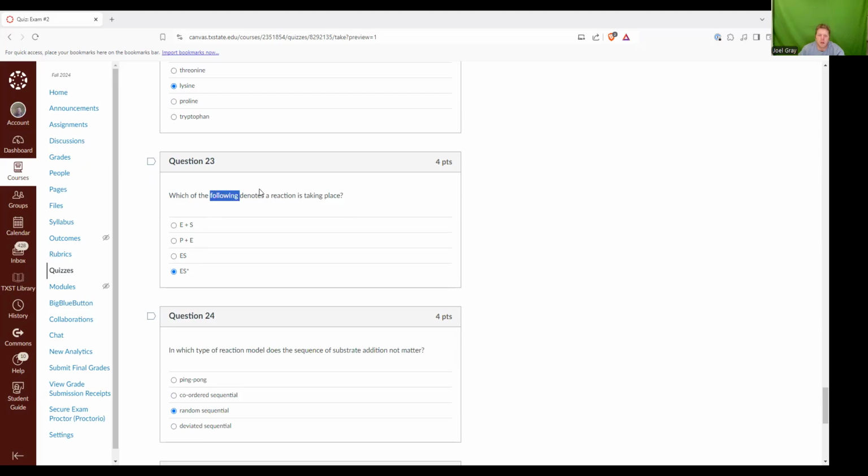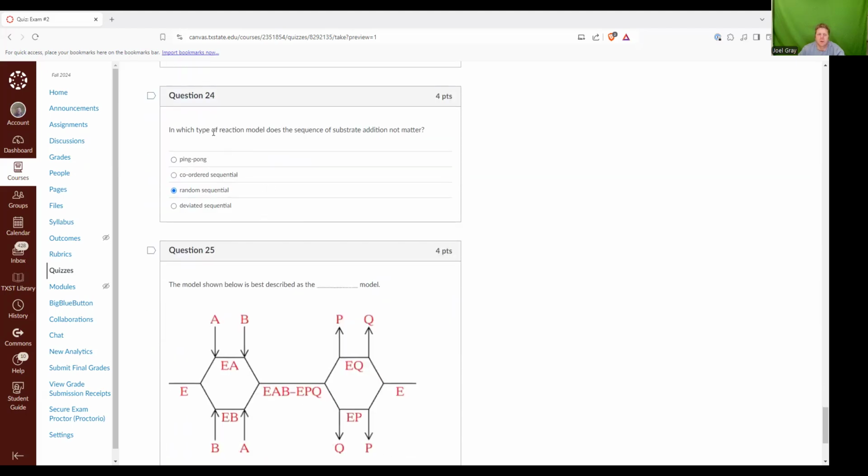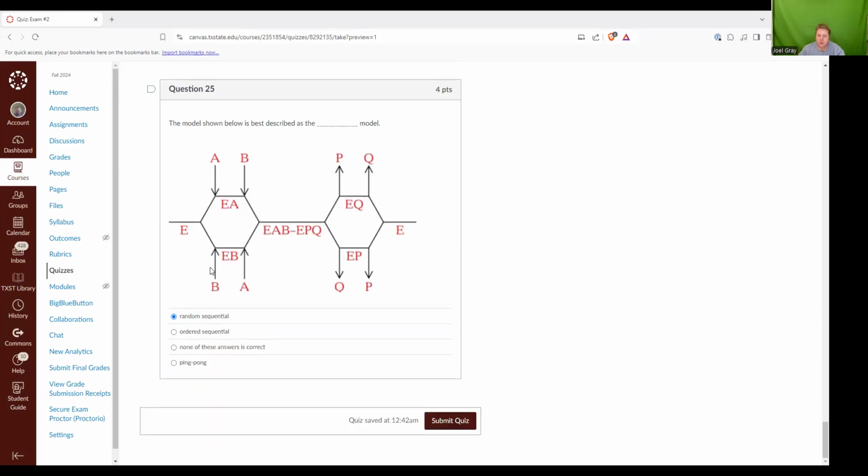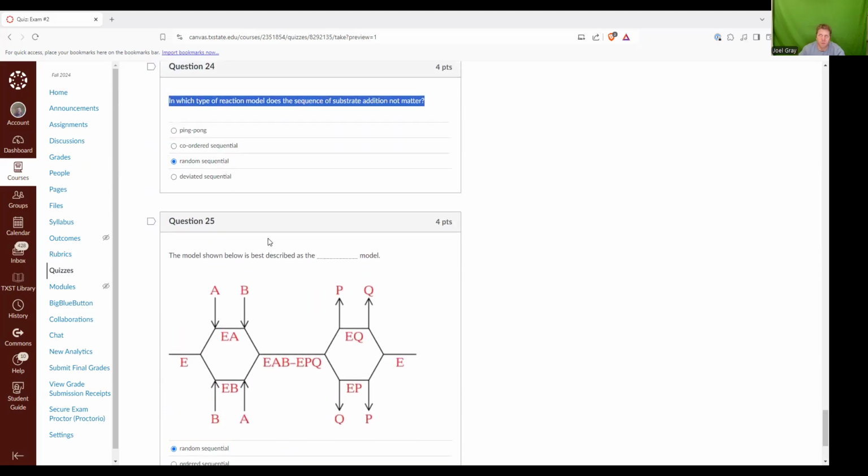Question number 23. Which of the following denotes a reaction is taking place? This is with that scheme of E plus S, ES. ES star is where a reaction is taking place. Question number 24. In which type of reaction model does the sequence of substrate addition not matter? That's visualized in this model below, and that is known as the random sequential reaction. In a random sequential reaction it doesn't matter if reactant A or B binds first. They just both have to get there.